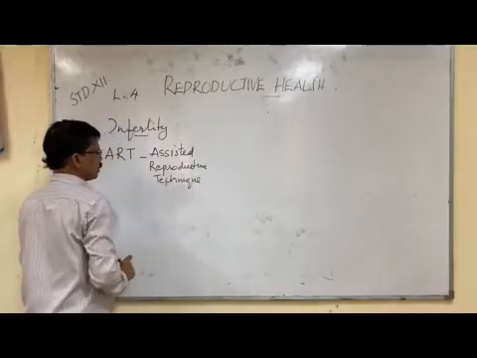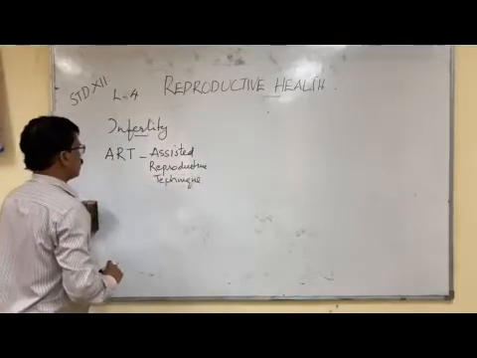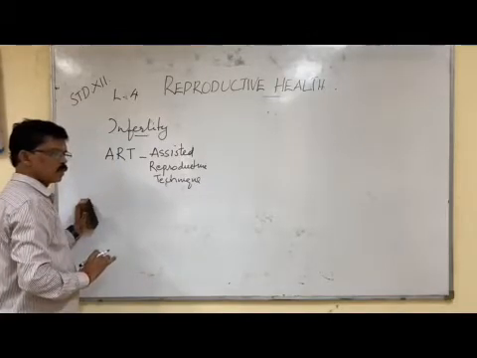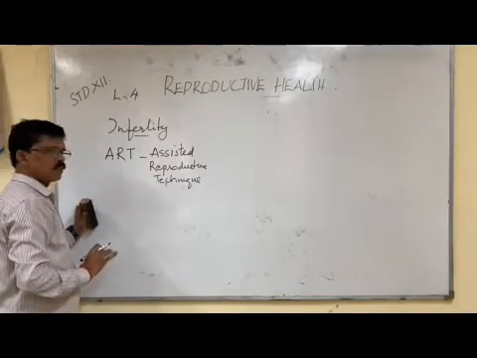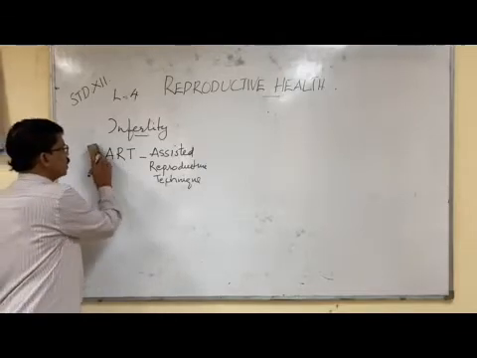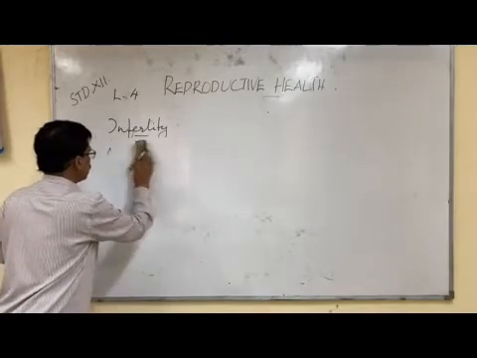These assisted reproductive techniques are done by qualified doctors in infertility clinics. What are the various types of assisted reproductive techniques?